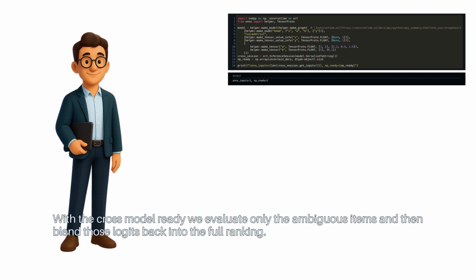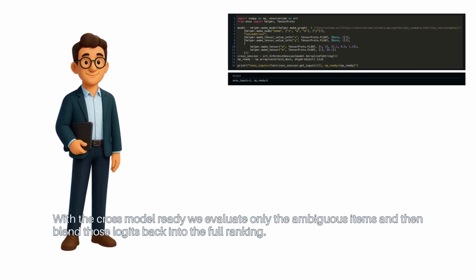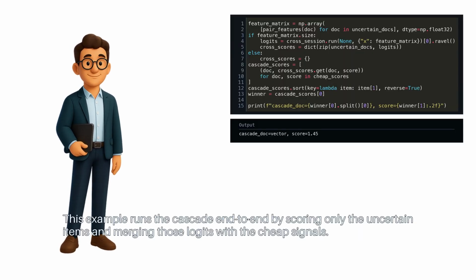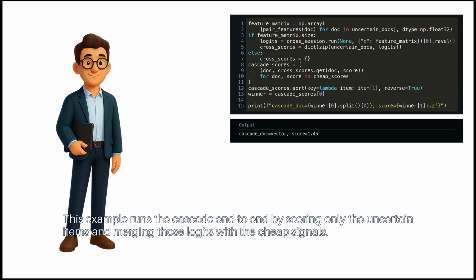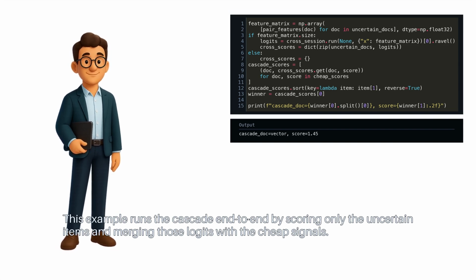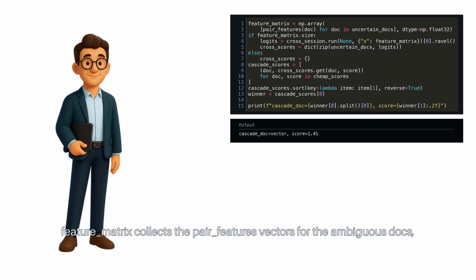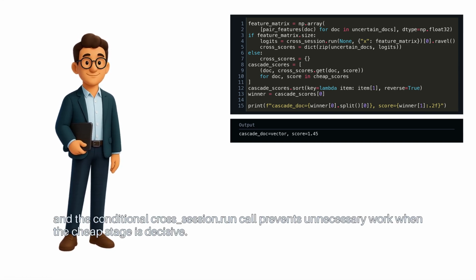With the cross-model ready, we evaluate only the ambiguous items and then blend those logits back into the full ranking. This example runs the Cascade end-to-end by scoring only the uncertain items and merging those logits with the cheap signals. Feature matrix collects the pair features vectors for the ambiguous docs, and the conditional cross-session.run call prevents unnecessary work when the cheap stage is decisive.